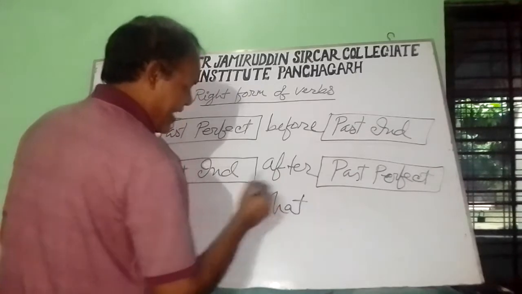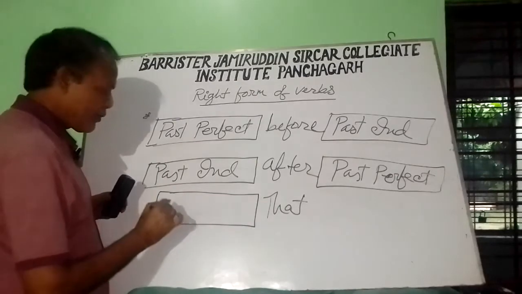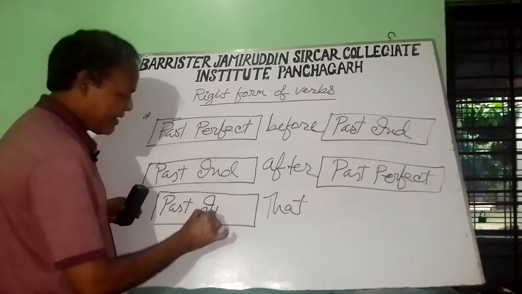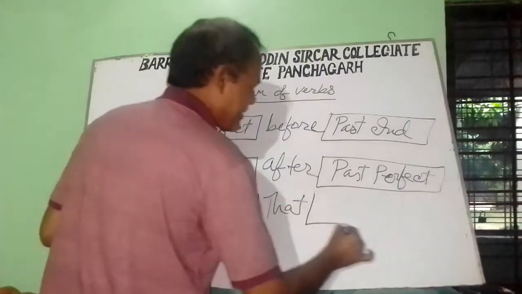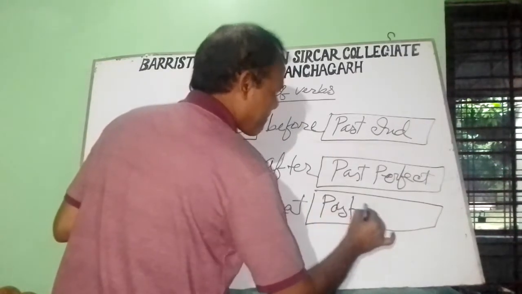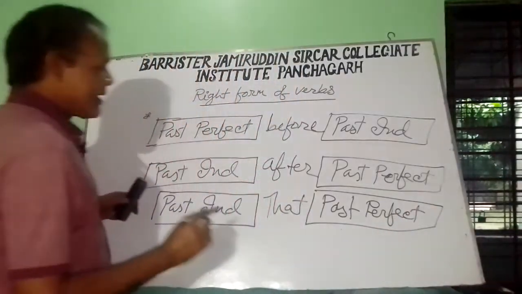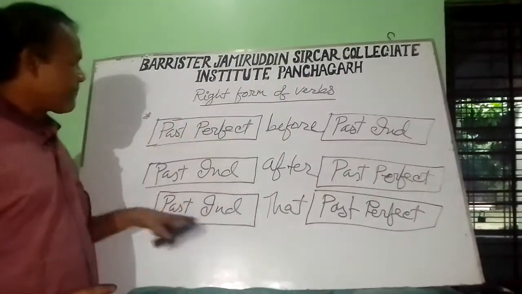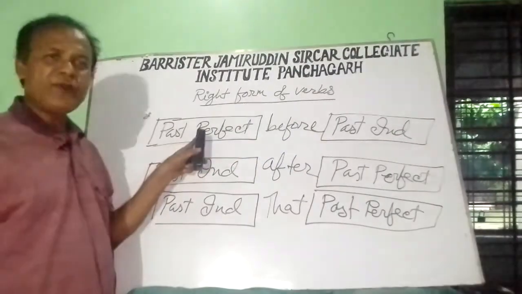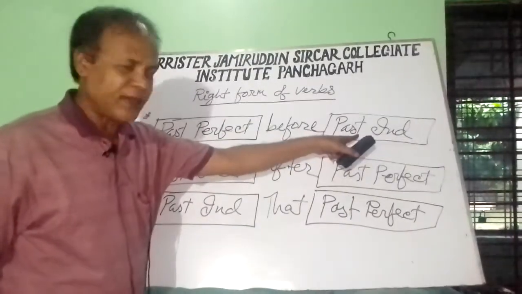And if there is conjunction that, and before that the sentence is in the past indefinite, after that the sentence will be in the past perfect. I repeat, if there is before as a conjunction, the first one will be in the past perfect and the last part will be in the past indefinite.